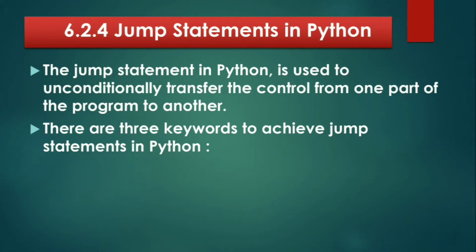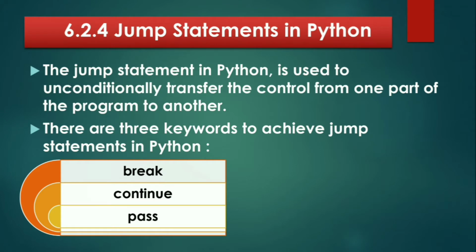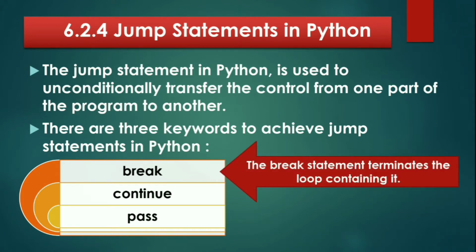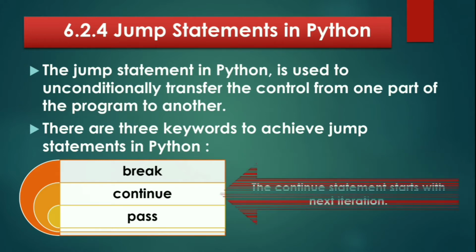Let's see what the three keywords are. We have break, continue and pass. These three are the keywords used to achieve jump statements. All three keywords will be explained with examples, but now let's see the definitions. The break statement terminates the loop containing it. The continue statement starts the next iteration.